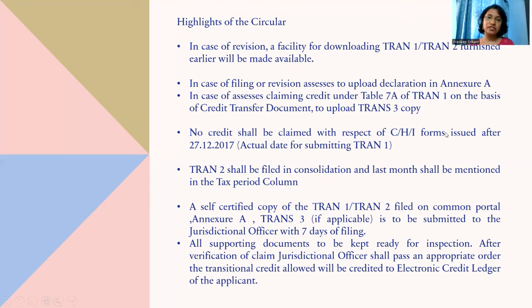The jurisdictional officer shall inspect the documents, and shall also provide an opportunity of personal hearing in case he is passing an adverse order. Then, based on the order passed by the jurisdictional officer, the credit will be allowed and the amount in the order shall be credited to the electronic credit ledger. So this is the process of filing as well as revising TRAN 1 and TRAN 2 as stated in the circular.